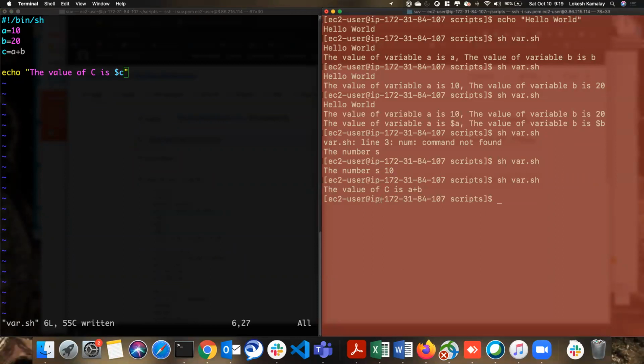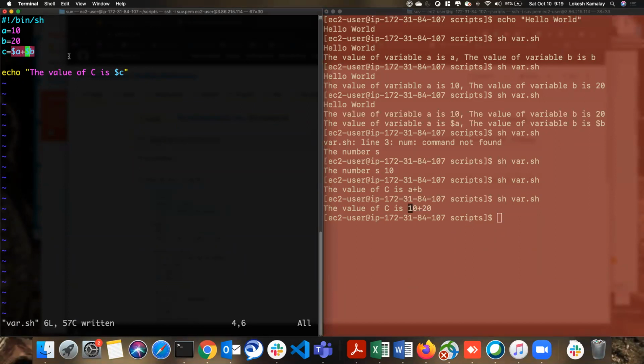Nope, the value of c is still a plus b, because this a became a regular string. It doesn't hold any significance. To add the significance, I am going to put the dollar symbol in front of this. Let's see if it adds or not, because we know bash doesn't do well here either. It again said 10 plus 20 printed as a string.